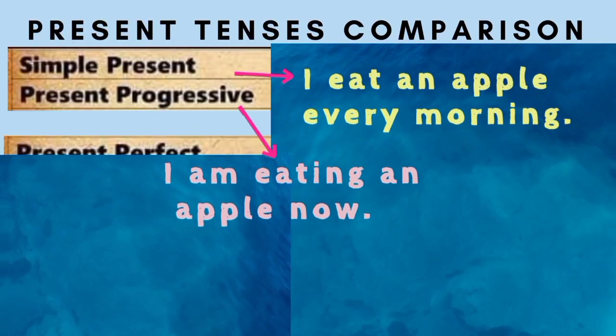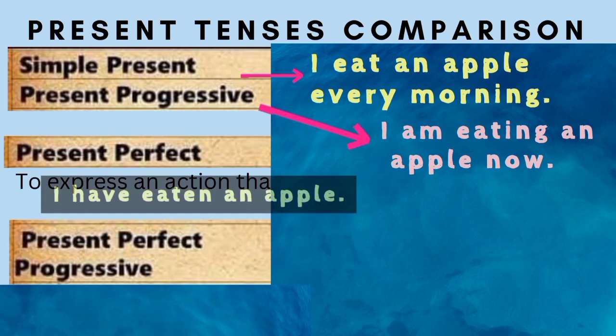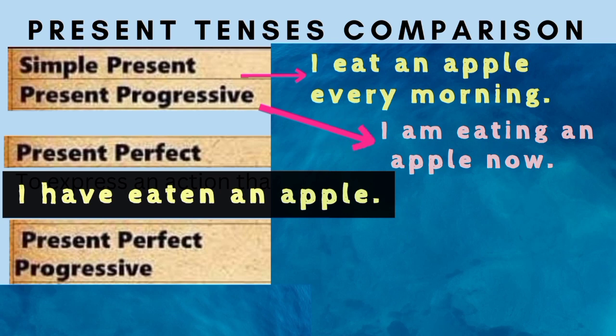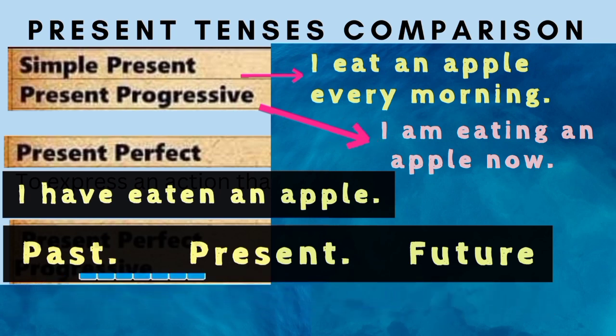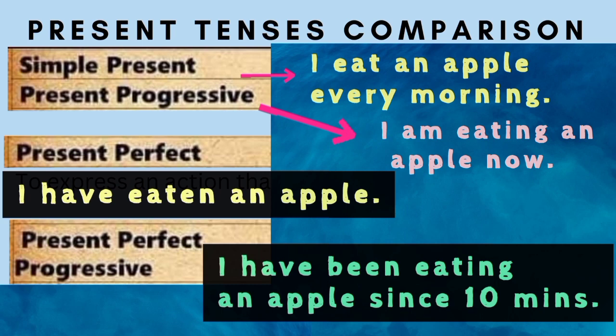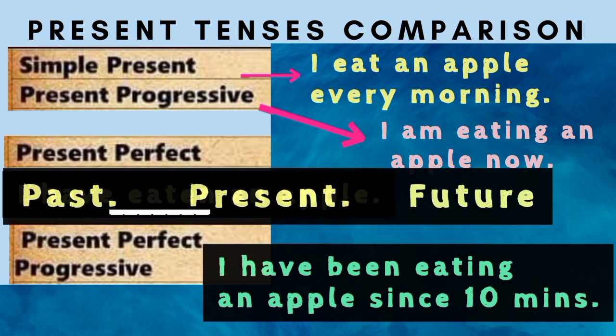Now let's look at the present perfect and the present perfect progressive. Present perfect tense, I have eaten an apple. What does that mean? It means that an action has been recently completed. If somebody were to ask me, would you like to eat an apple? And I said, no thank you, I have just eaten an apple. Present perfect tense. Present perfect progressive, I have been eating an apple since 10 minutes.